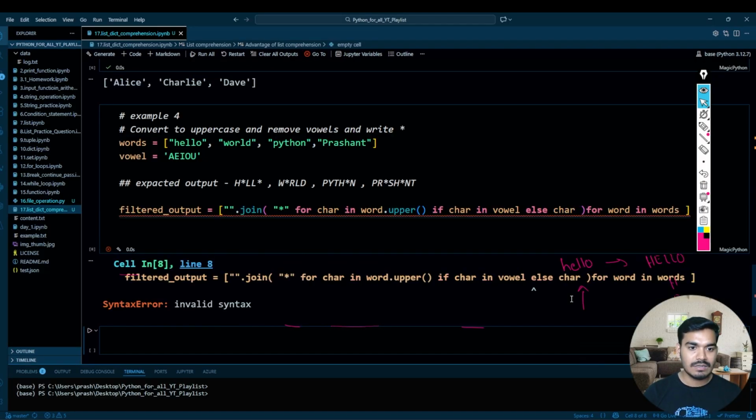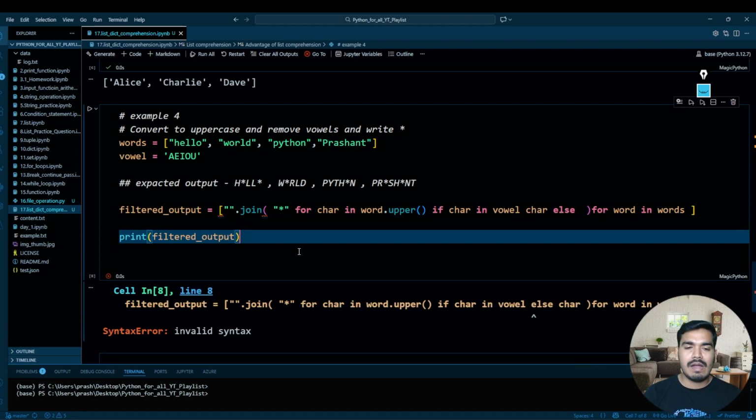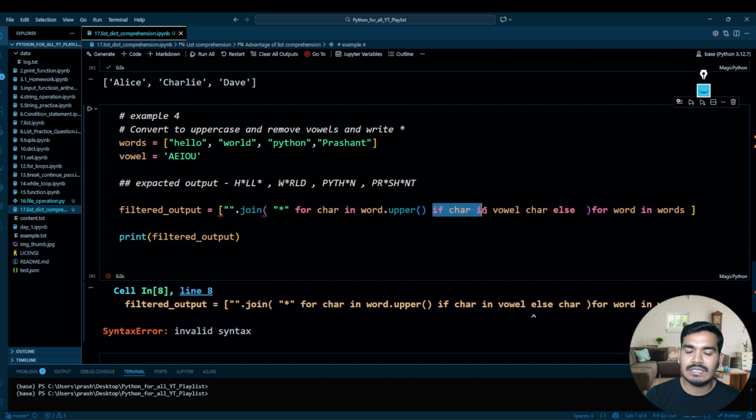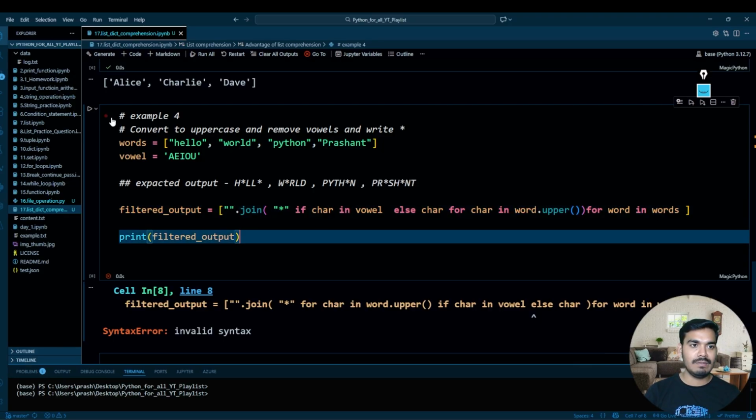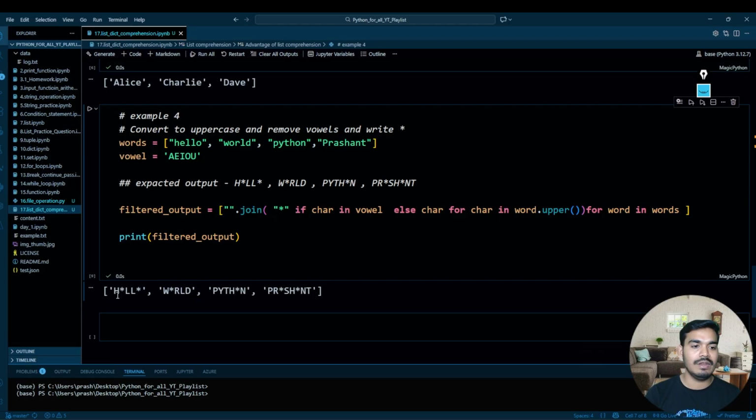Perfect. Now there is some mistake over here. Let me see what the mistake is. I think I did a mistake over here. It should be: if char in vowel, else char. And then for char in word dot upper, it should be like this. Word dot upper. Okay. If char in vowel, else char. Yeah, it makes sense. Now let me execute this. See over here, we are getting the expected output, right?